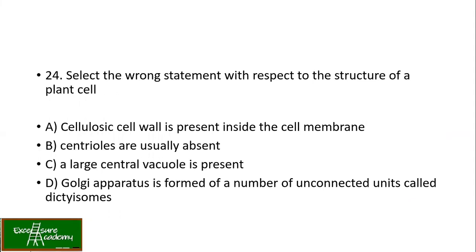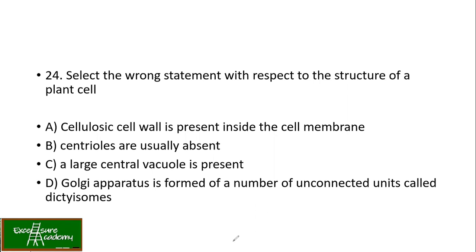Next, select the wrong statement with respect to the structure of the plant cell. Here, just remember they're asking for the wrong statement and they are talking about the plant cell. So let's see what the options are. First option, cellulosic cell wall is present inside the cell membrane. Centrioles are usually absent. A large central vacuole is present. Golgi apparatus is formed of a number of unconnected units called dictyosomes.